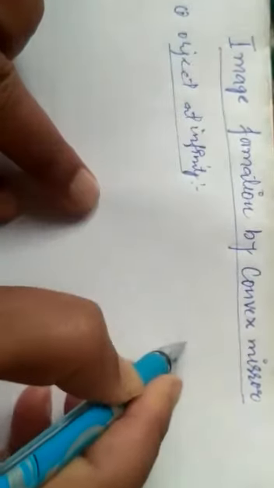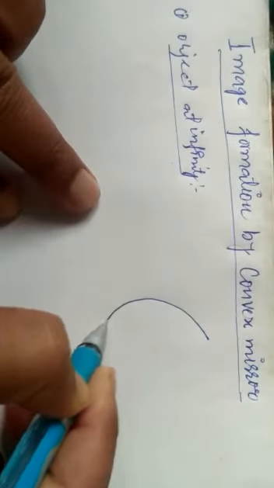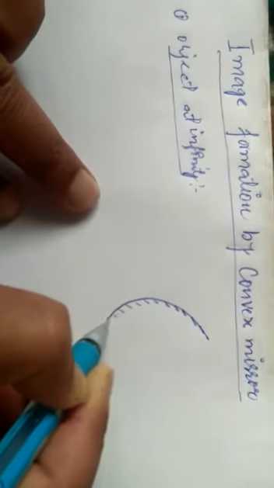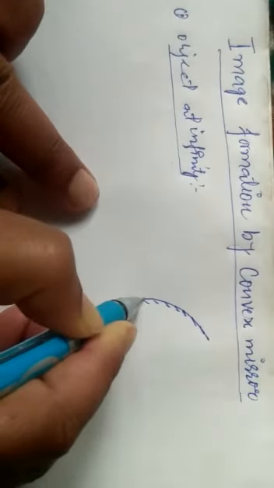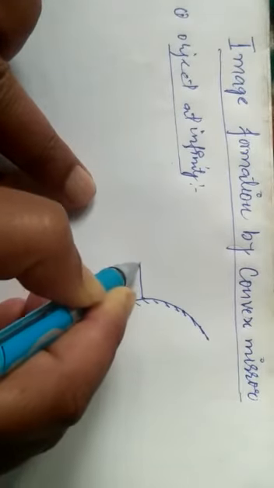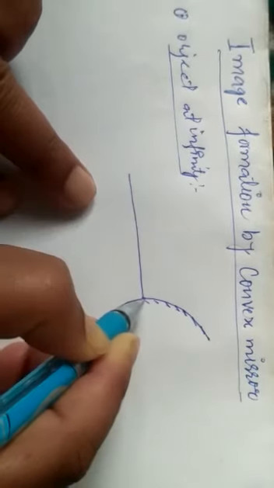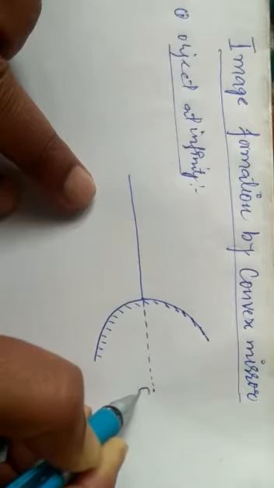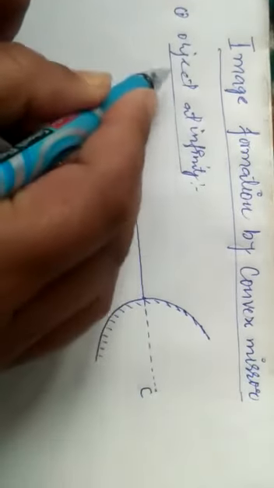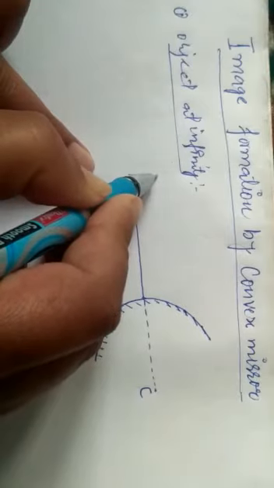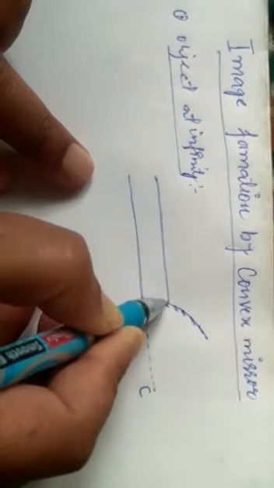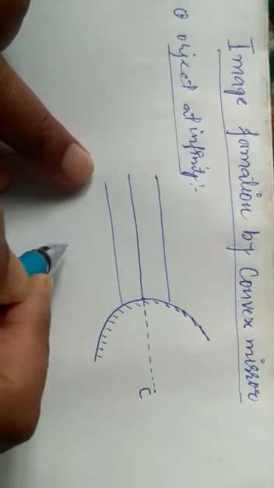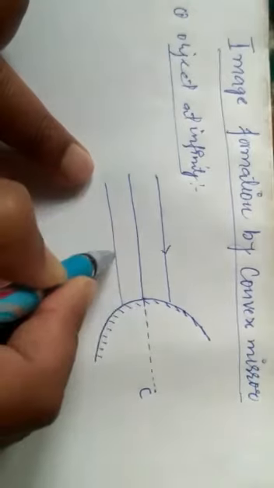The first case: the object is at infinity. So we are going to make a convex mirror. This is a convex mirror, and this is the silver coating inside it. This is the pole. You have to remember, the pole is the midpoint of the mirror. Just produce it forward, and somewhere here will be the center of curvature. So in this case the object is at infinity. When the object is at infinity, you have to make the rays of light parallel. This is a parallel ray, this is a parallel ray.